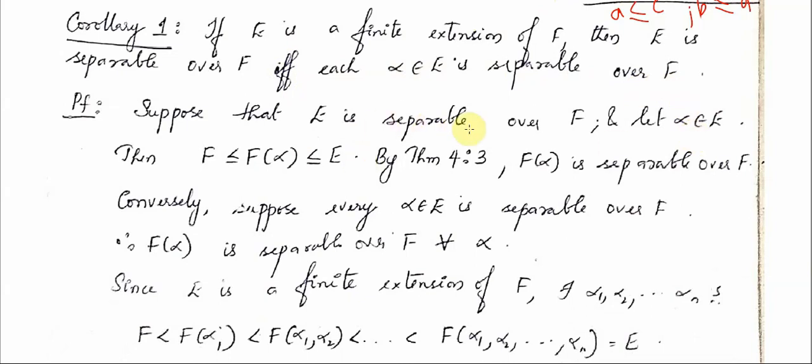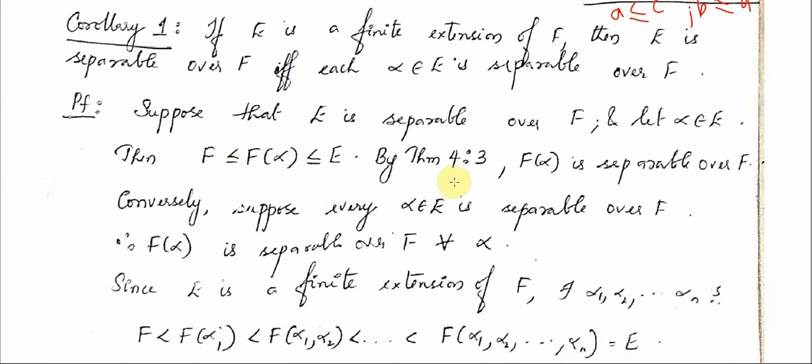So I am assuming that E is separable over F, and let alpha belong to E. I have to prove that alpha is separable over F. Since alpha belongs to E, I can write F is contained in F(alpha), and that is contained in E. It is already given that E is separable over F. Therefore, by the previous theorem, we can conclude that E is separable over F(alpha) and F(alpha) is separable over F.